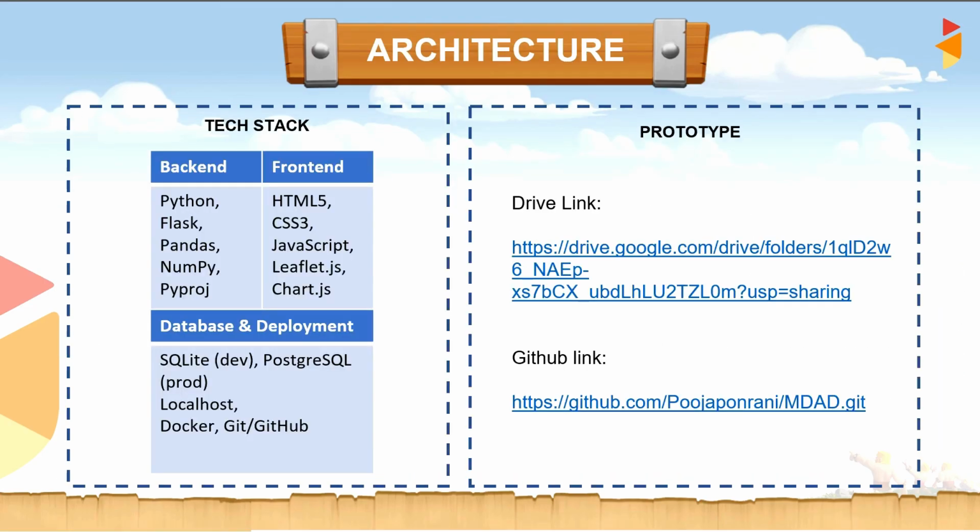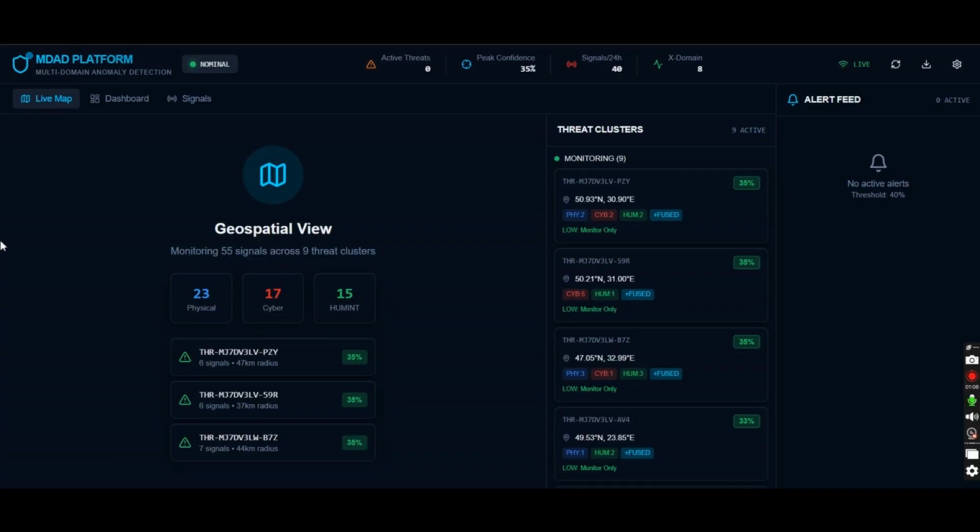Then the next one is the architecture. In that, there is a tech stack which consists of the backend, frontend, and the database. This is our project demo, the MDAD platform, the Multi-Domain Anomaly Detection platform.